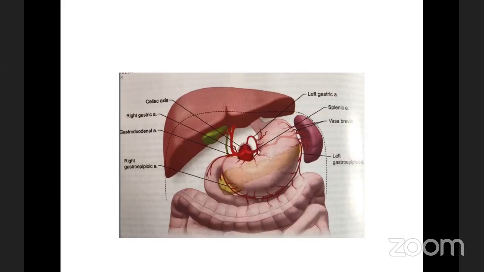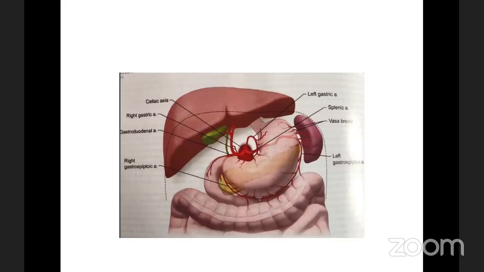The splenic artery has a very tortuous course along the superior border of the pancreas. In a D2 lymphadenectomy, that is the clearance along the left gastric, splenic, and common hepatic named vessels, and we even have an extended D2 resection. So all this vascular anatomy is very, very important.